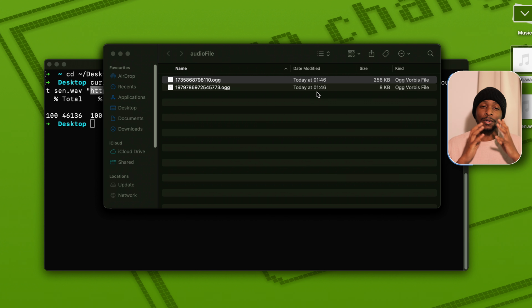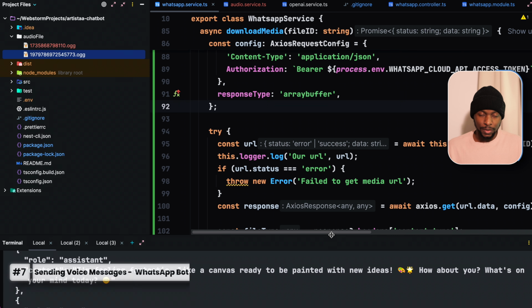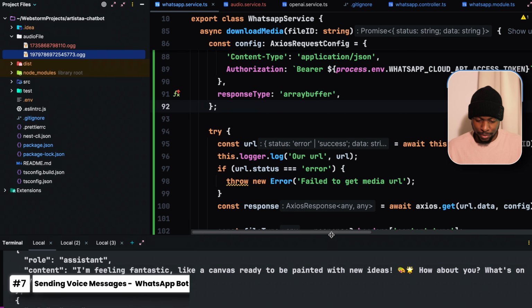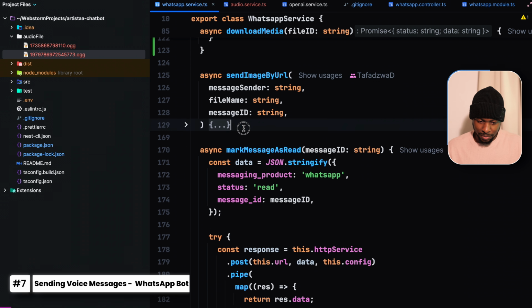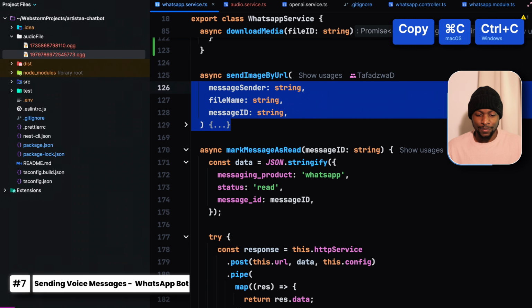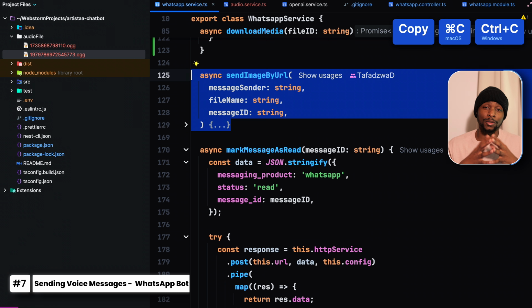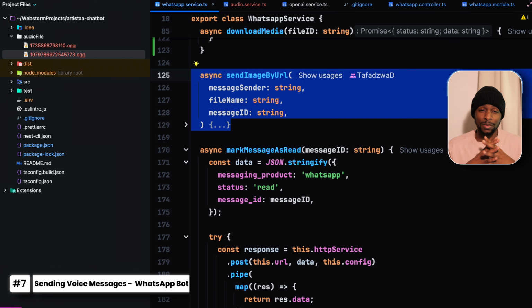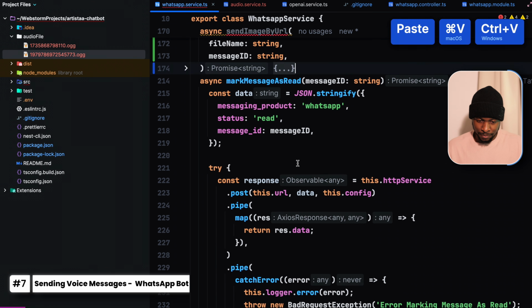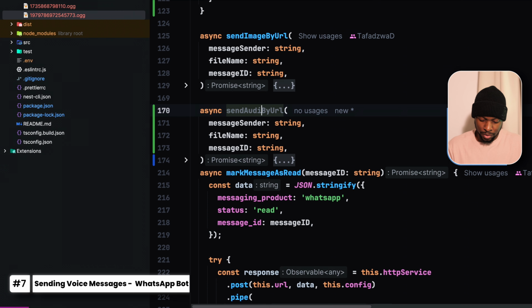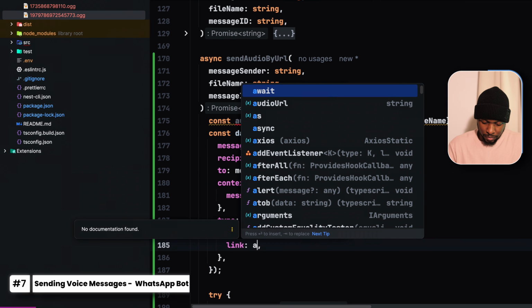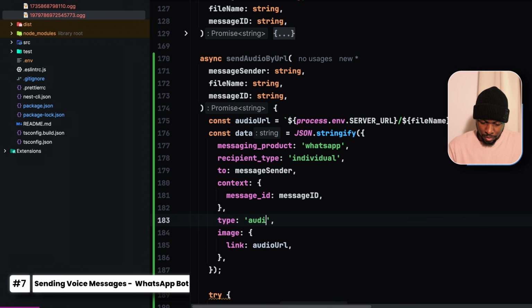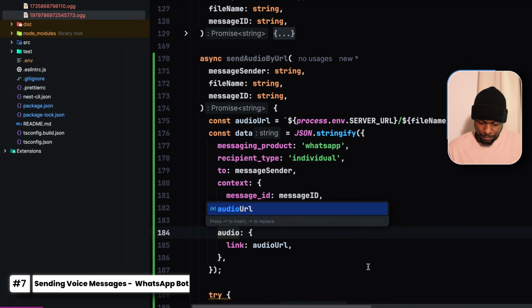So now it's time for us to send back the audio message to our user. To do that, let us go to the WhatsApp service, copy the method for send message by URL, as the way we send the audio file is pretty much similar. So let us copy and paste it here and rename it to send audio by URL, audio URL. The type is audio, then audio.